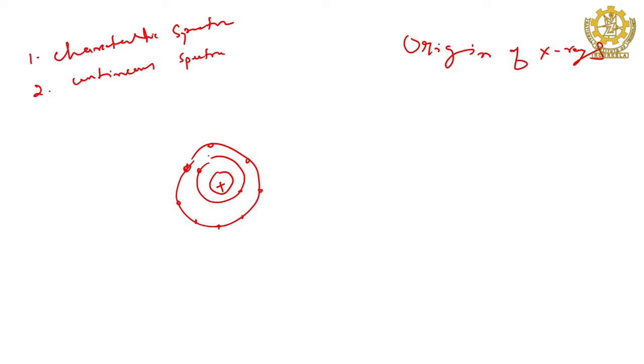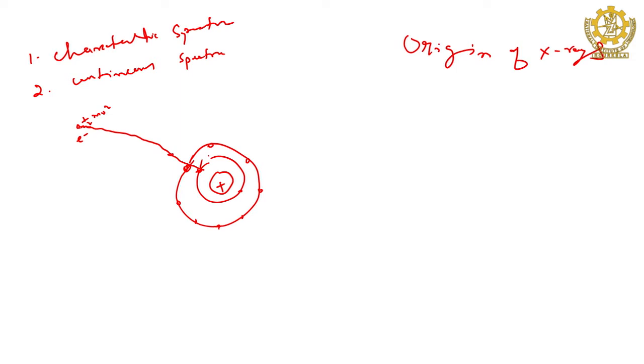When this high speed electron, with energy half mv square, which is a very energetic electron, comes and strikes the target, ultimately it strikes the atoms of the target.